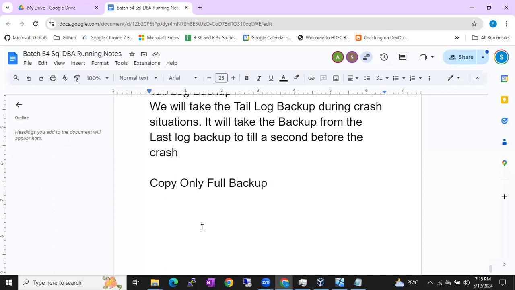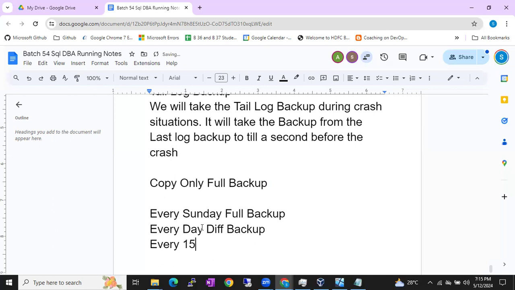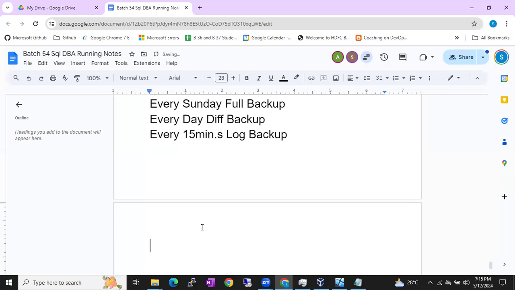So this is the scenario, guys. Now, see, every Sunday you are taking a full backup, every day a differential backup, and every 15 minutes a log backup, right? In case something goes wrong, say the database gets corrupted on something like Thursday, around 7 a.m. in the morning.